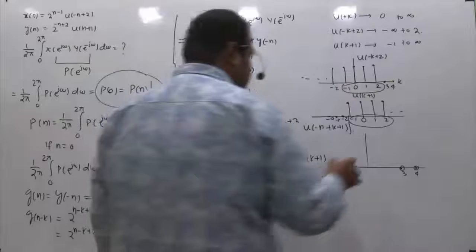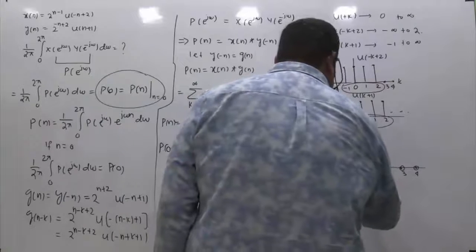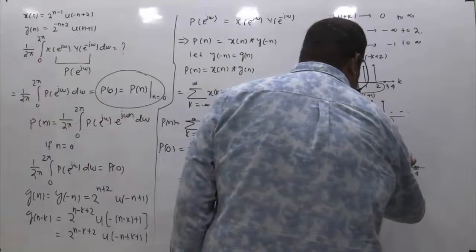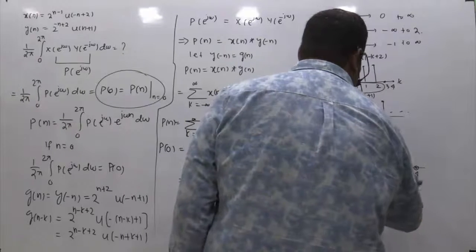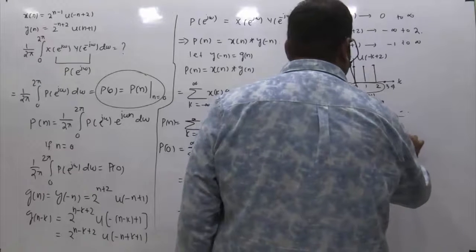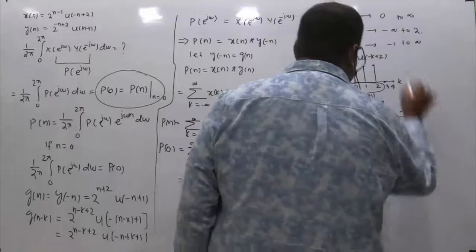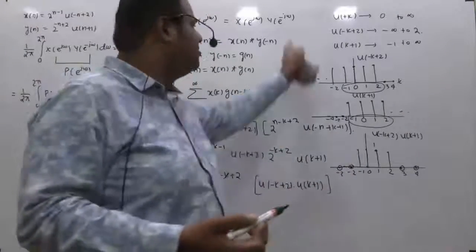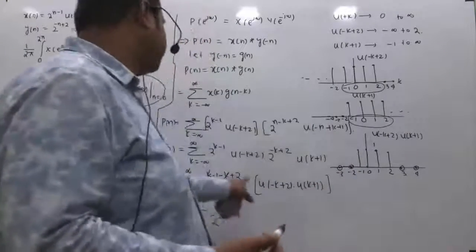So if I ask you to plot this, this is your minus 1, this is your 0, this is your 1, and this is your 2. Okay, so this is 1. What is this signal? This signal is u of minus k plus 2 multiplied with u of k plus 1. Actually, if you have good basics, there is no need to do all this drama directly. By observing this, you can write it.